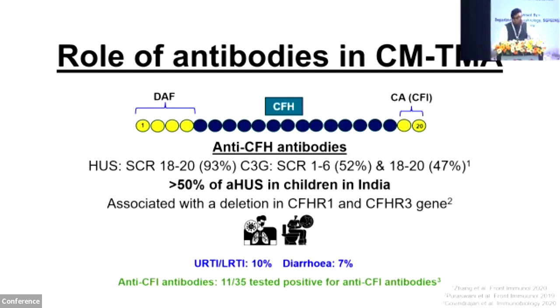Another antibody is anti-complement I antibody, which is seen in 33% of patients with complement-mediated TMA. This was reported by Dr. Kara herself. Most of these patients are tiny. If I remember, they were all less than a year. The median age was 10 months. And many of these patients have nephrotic range proteinuria.